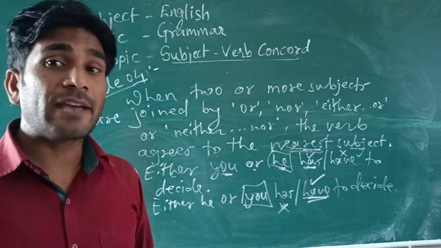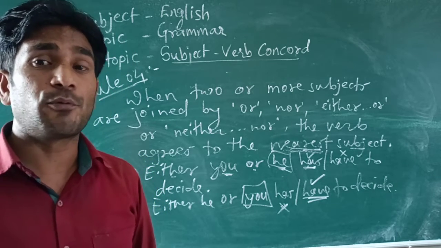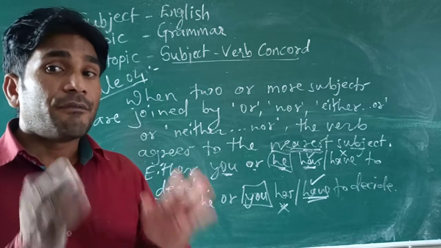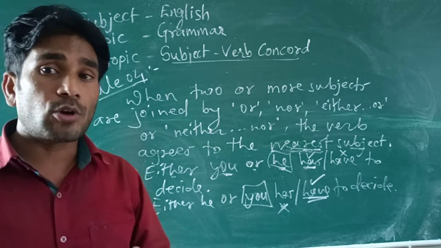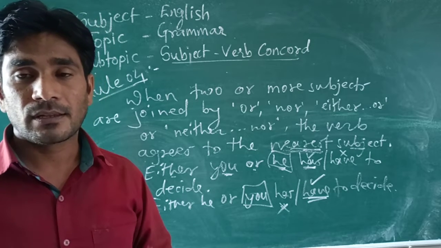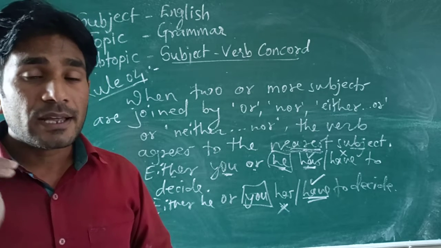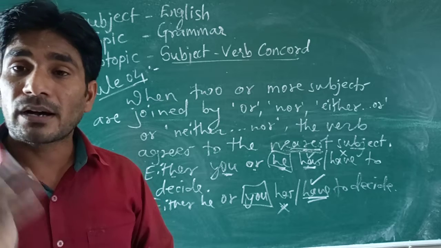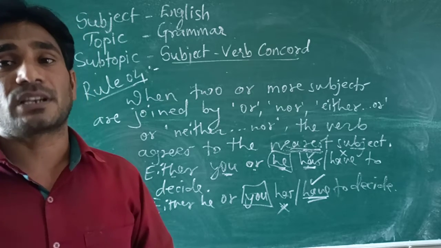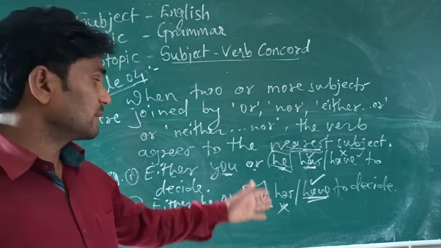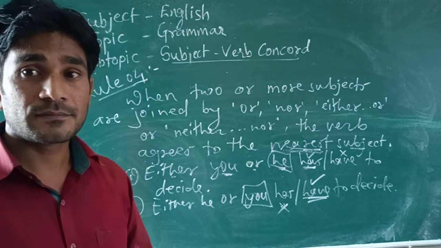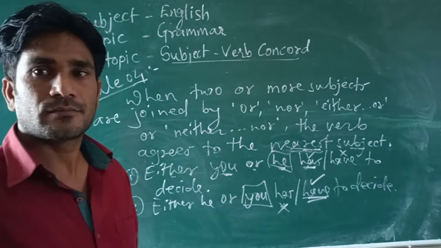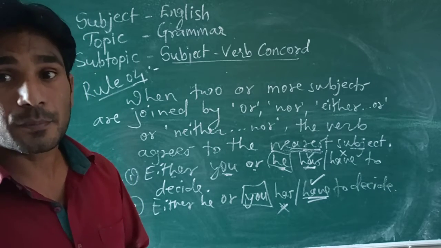So this is what I want to tell you. Here the rule number 4, it says that when two or more subjects are joined by or, nor, either or, neither nor, the verb agrees to the nearest subject. The verb agrees to the nearest subject. Nearest जो उसके करीब है उस सब्जेक्ट को वो अग्री करता है. Yes? Is there in doubt? Now let's see another example. Okay.